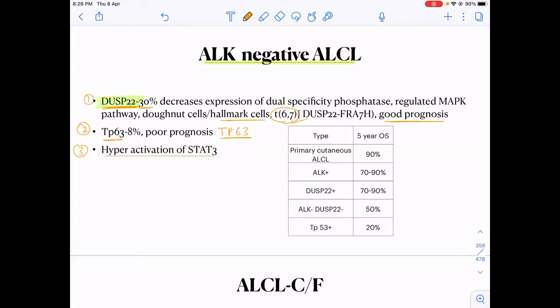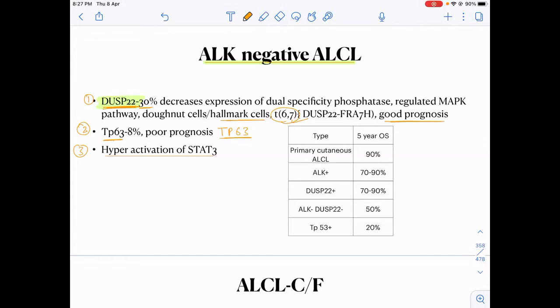They can ask you which of these carries a poor prognosis. Okay, they'll give you ALK positive ALCL, ALK negative ALCL. In ALK negative, instead of giving ALK negative, they will give you DUSP22 positive ALK negative ALCL, TP63 ALCL.